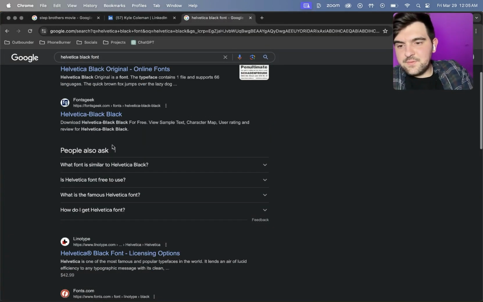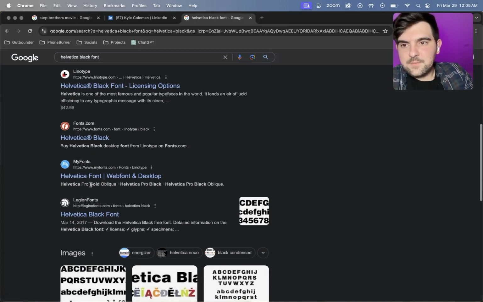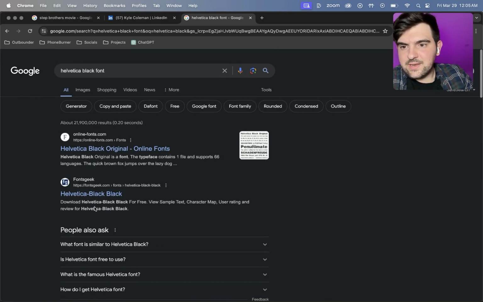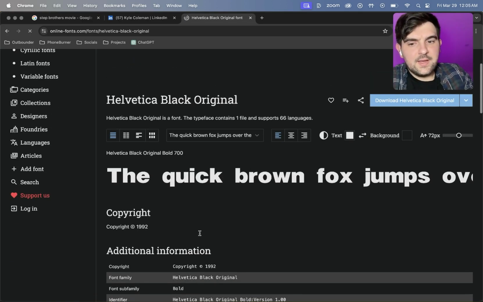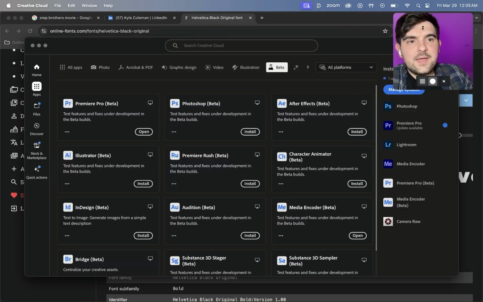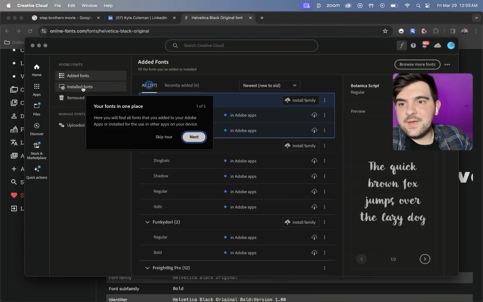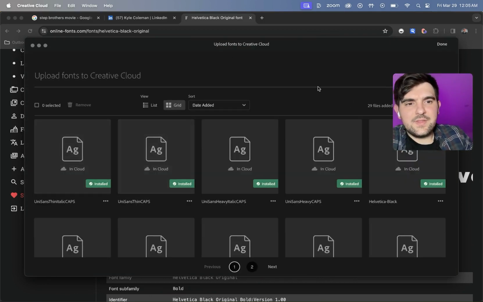There's a bunch of sites you can use. FontsGeek is a good one. Fonts.com. Fonta is another one. It doesn't matter where you get it as long as you just get it from somewhere. If you're using it for personal use, you don't have to worry about paying for it. You're going to go ahead and download it. After you get the file, you're going to go up to your Creative Cloud. You're going to hit the font tab, and then you're going to upload your fonts down here. And it's got to be, I think it's called an OTF file.